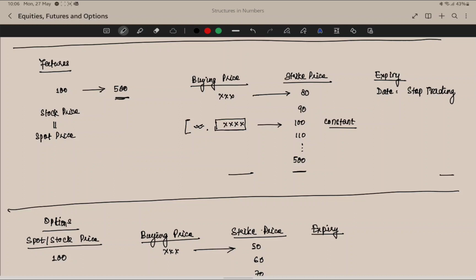How will they change? Futures have three components. One is the buying price of the future, second is the strike price, and third is the expiry. Buying price is the price at which I can buy the future.